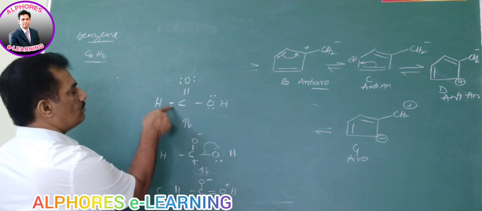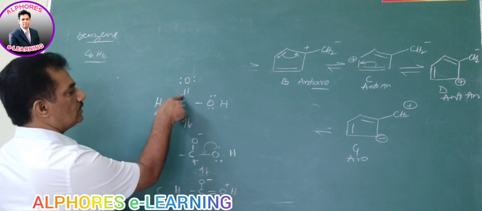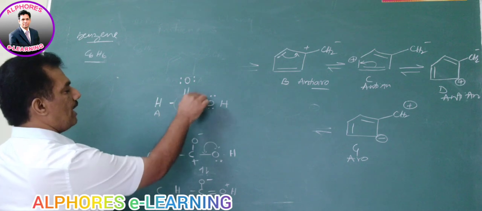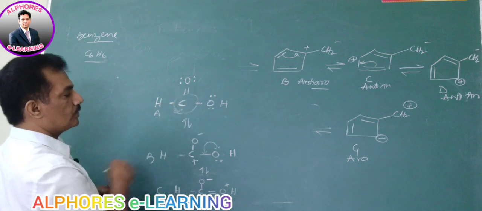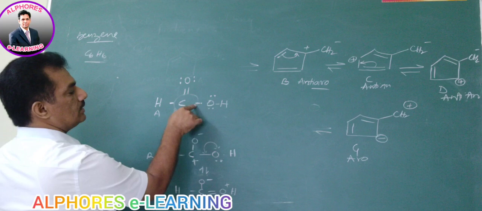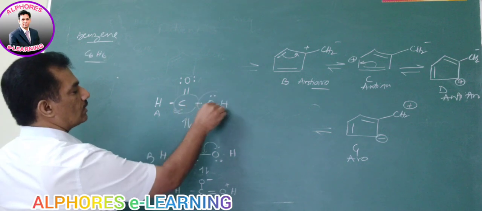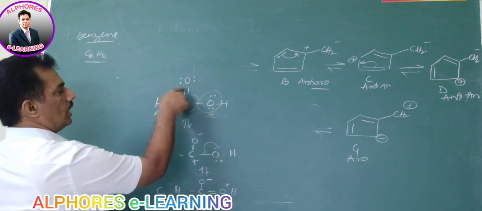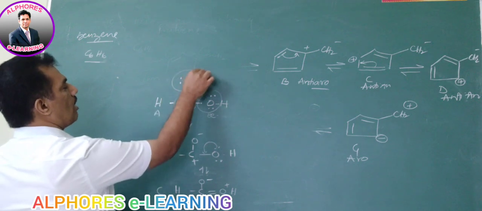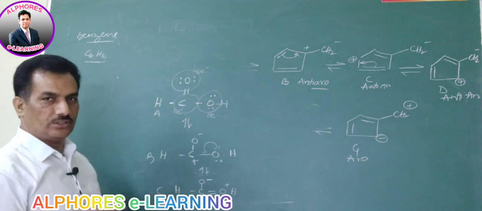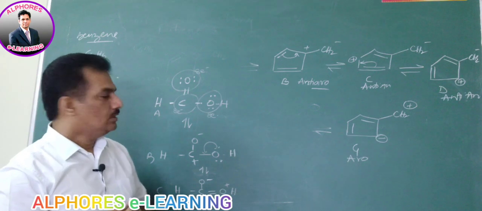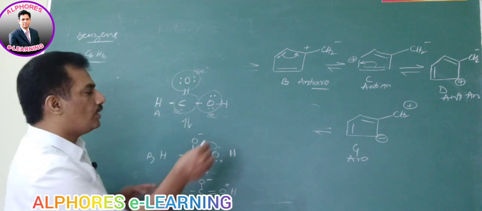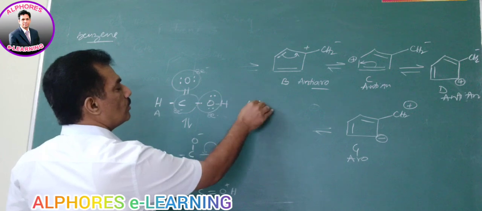But remaining carbon, here 2 electrons, 2 electrons, 2 plus 2, 4. It has an 8 electron structure. Oxygen, this side, 2, 2, 4 and 4 electrons, 8 electron structure. This oxygen, 2 plus 2, 4 and 4, 8 electron structure. All are enjoying 8 electron structures. There is no charge, so automatically A is more stable.